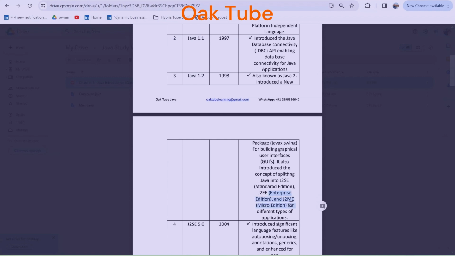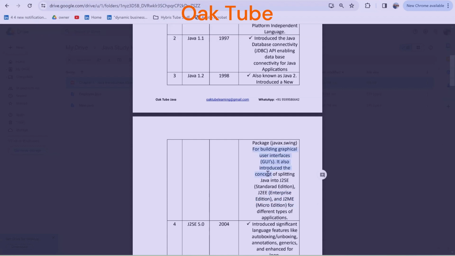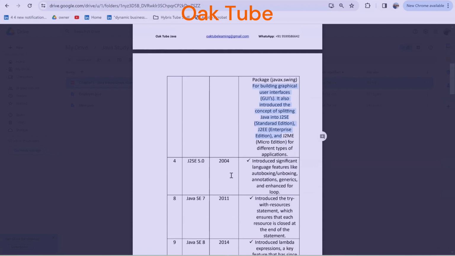We will be discussing these concepts in other videos: what is the meaning of J2EE, what is Java Standard Edition, right? We will be discussing all these points. But basically, in Java 1.2 or Java 2, we split Java into different streams like J2EE or J2SE. Then in the Java 5 version, we introduced concepts like autoboxing and unboxing. What is autoboxing and unboxing? This is a very important concept of Java, and I will create an independent video for these concepts.